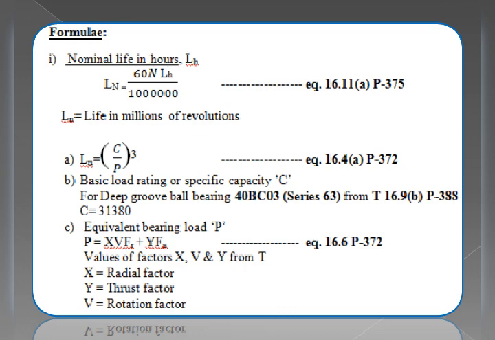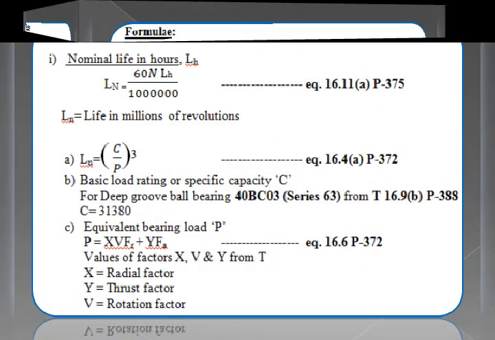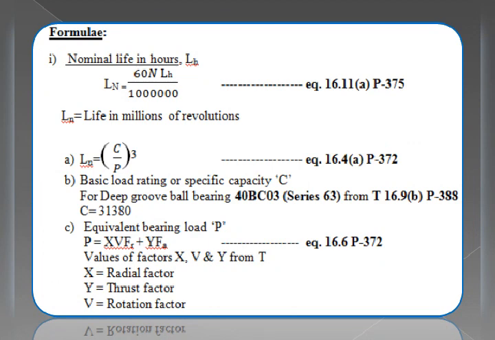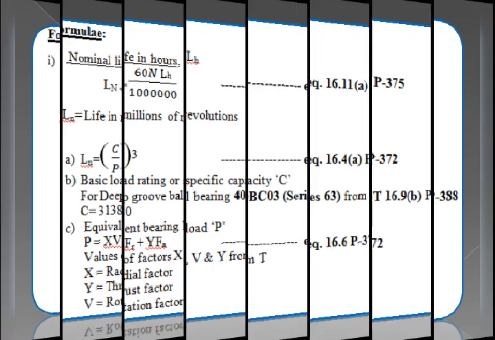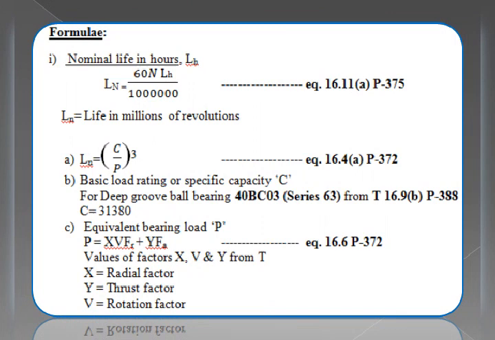And next, to find the value of equivalent bearing load P, P is equal to X into V into Fr plus Y into Fa, that is given on page number 372, equation number 16.6. Refer to that. In that, X, V, Y, again by referring to the table we need to find those values, where X is the radial factor, Y is the thrust factor, V is the rotation factor.